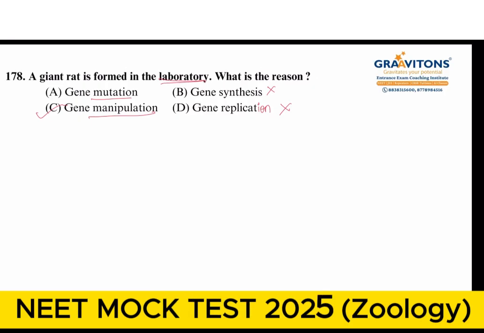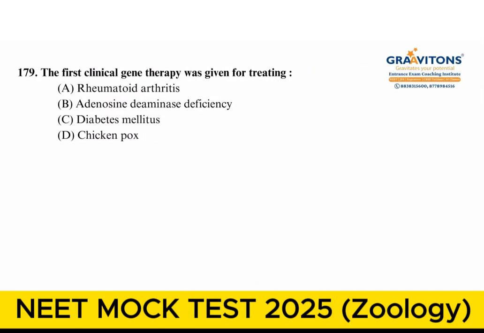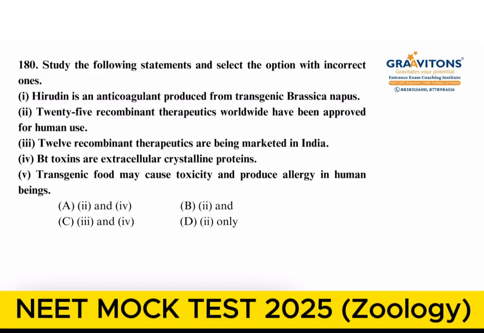And next question. The first clinical gene therapy was given for treating. Very easy question, very important question from the biotechnology and its applications chapter. The answer is option B, adenosine deaminase deficiency. The last question now. Study the following statements and select the option with incorrect ones.